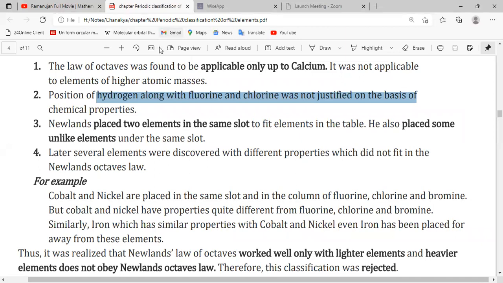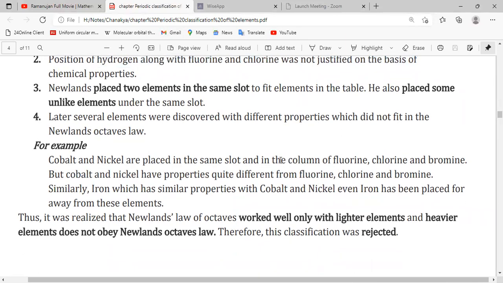For example, cobalt and nickel are placed in the same slot in the column of fluorine, and it is totally wrong because fluorine is a non-metal and cobalt and nickel are metals. Cobalt and nickel have properties quite different from fluorine, chlorine and bromine. So that's why this arrangement is not relevant.